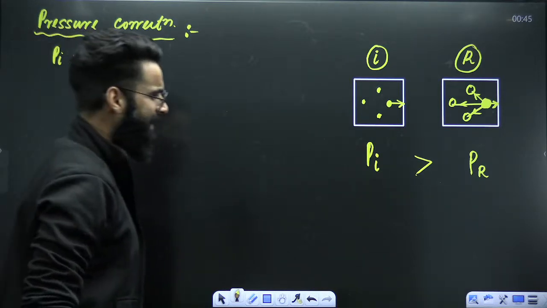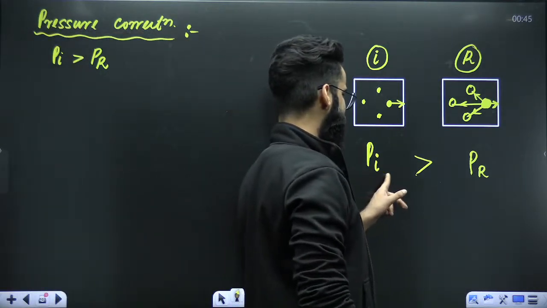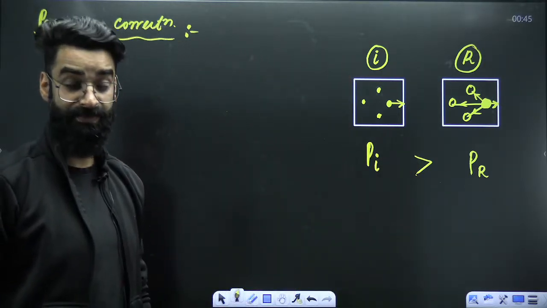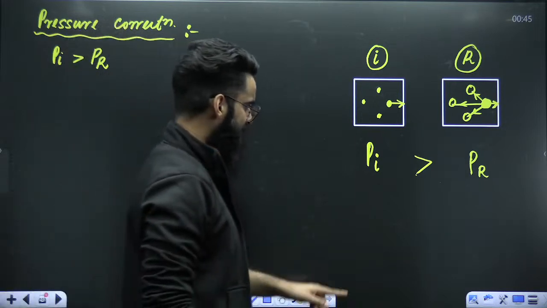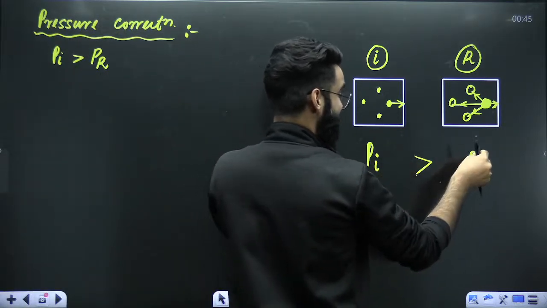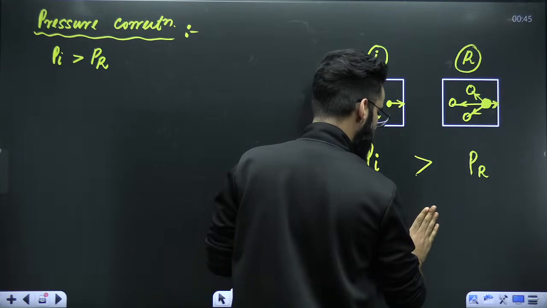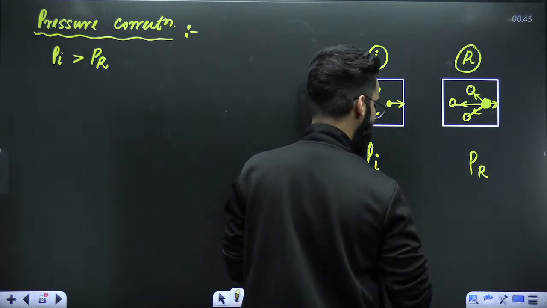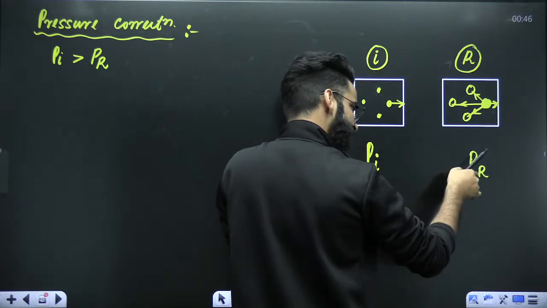We got to know the pressure of ideal gas is greater than the pressure of real gas. Since this term is more and this term is less, if I want the left hand side and right hand side to be equalized, see, Pi is more than PR.